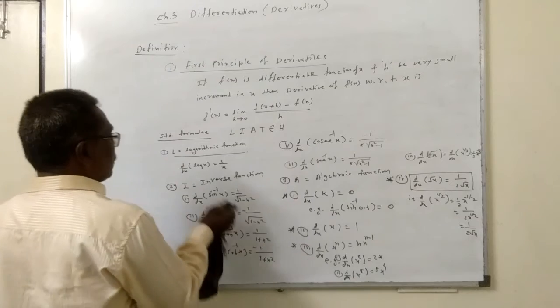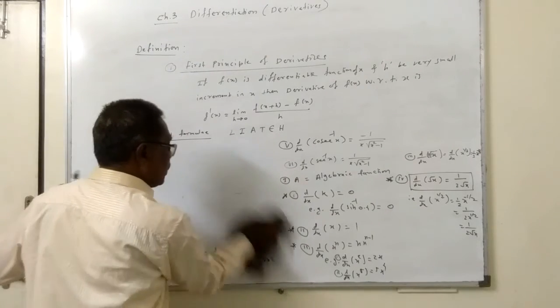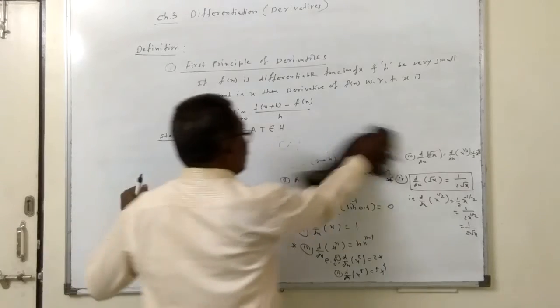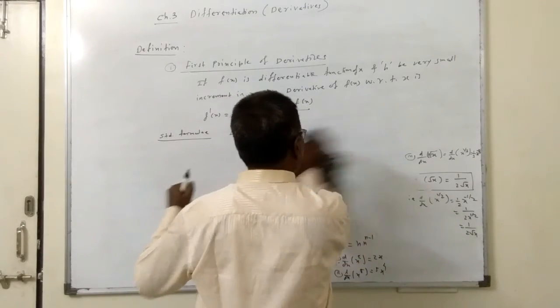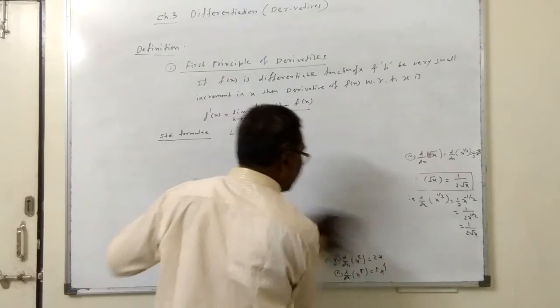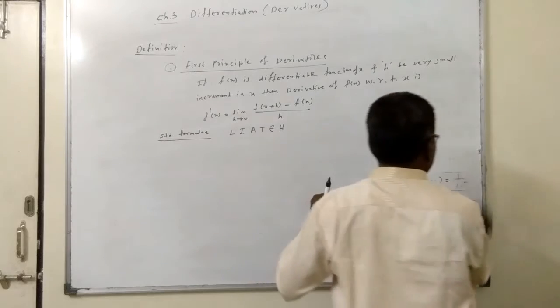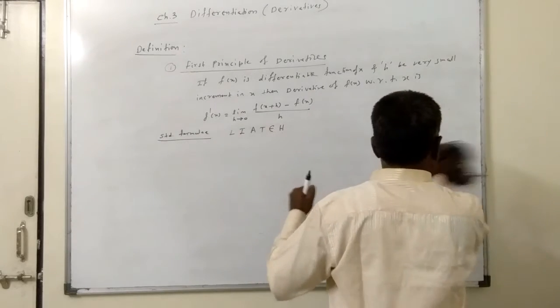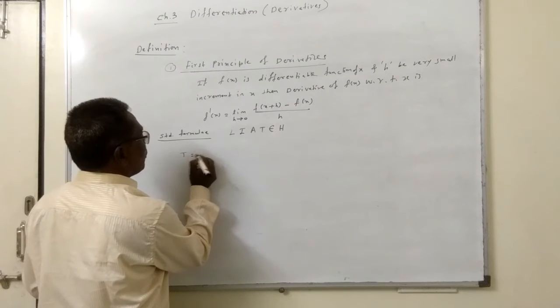Now the next function, T, means the trigonometric function. In trigonometry, there are a total of 6 trigonometric functions, that is the trigonometric ratios, and we get 6 formulas.